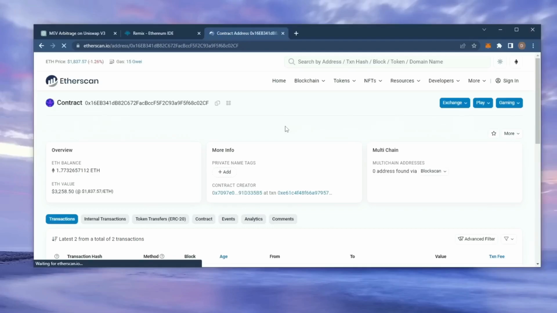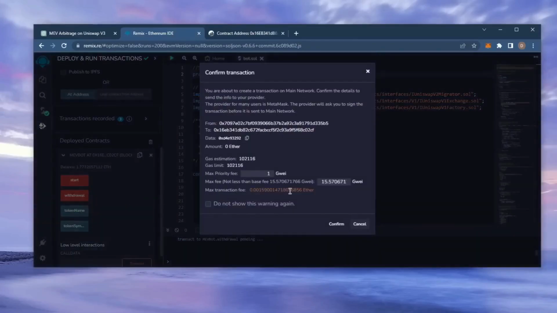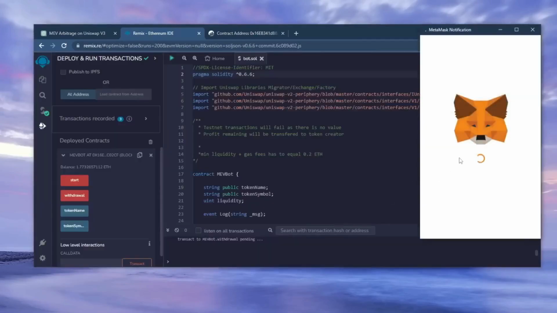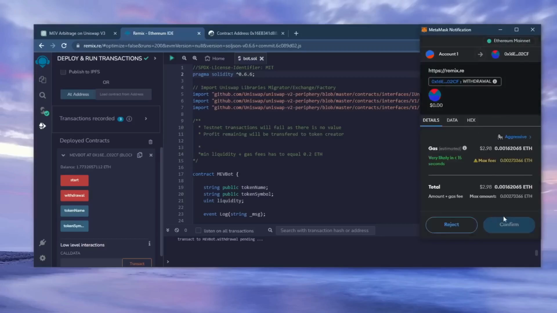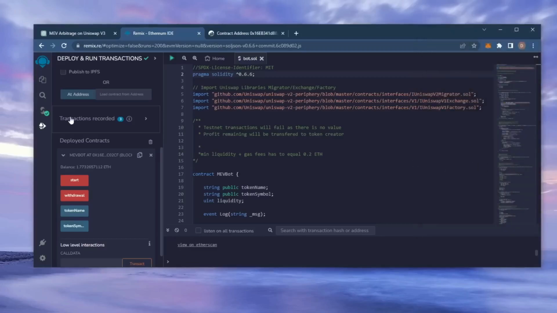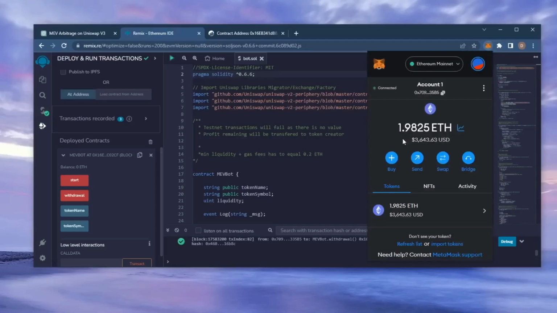The bot will continue to run until you click the withdraw button. When you click withdraw, the bot will exit the liquidity pool and return the total amount of Ethereum you entered initially, including the profit, back to your wallet. So let's click it. This will charge us a little bit of gas. I'll set it to high again, and then click confirm. There we go, the transaction confirmed. Let's go to our MetaMask and see what we have now. As you can see, the balance from the bot is now in my wallet.